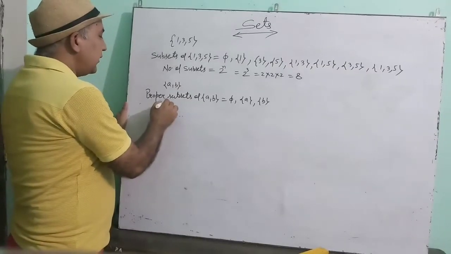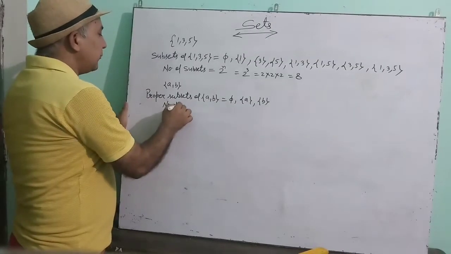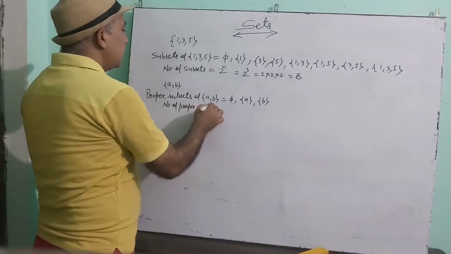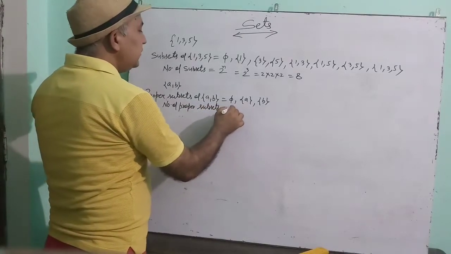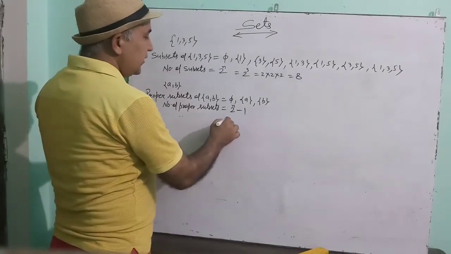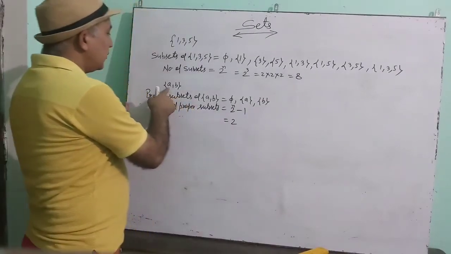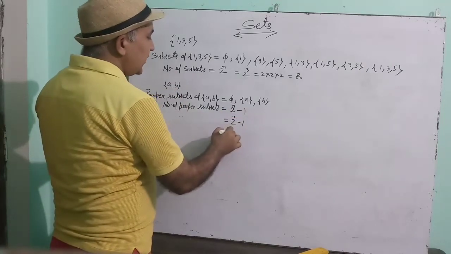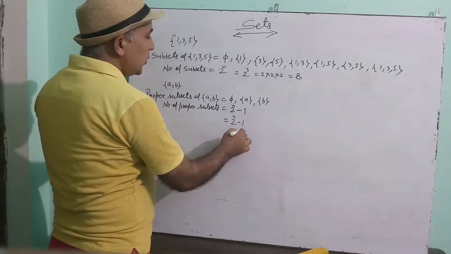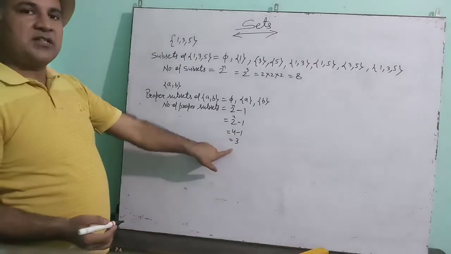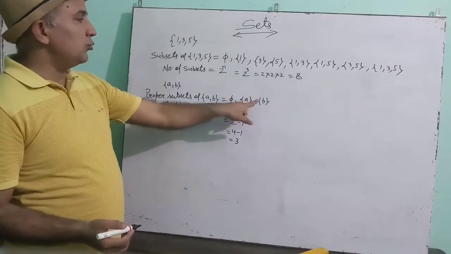Okay, and if you have to find the number of proper subsets, then 2 to the power n minus 1. See here, what is the number of elements? 1 and 2. There are two elements, so 2 to the power 2 minus 1. 2 to the power 2 is 4, 4 minus 1, that is 3. See, the number of proper subsets is 3, here also 1, 2, 3.